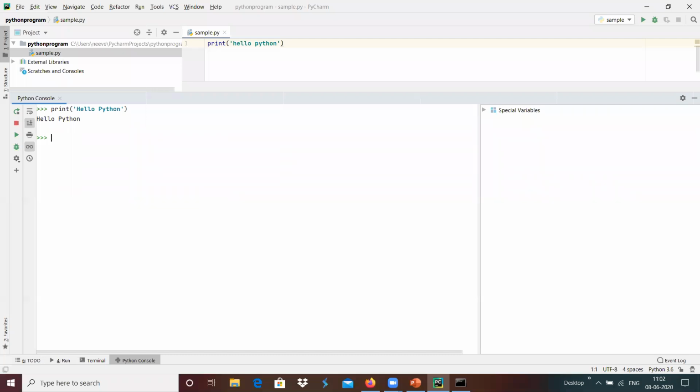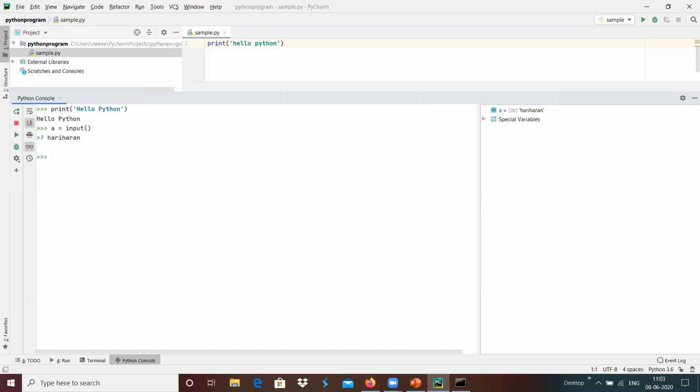The similar way we can read that input from the Python console. For example, I have a equals input function, and it will ask the user to feed the input. Maybe I'm going to enter my name Hariharan over here, and whatever be the value we are providing to the input, it will be stored in the form of string data type.